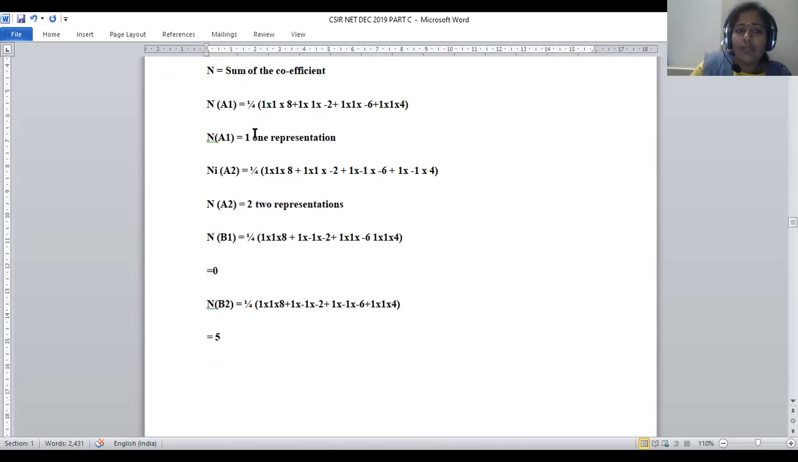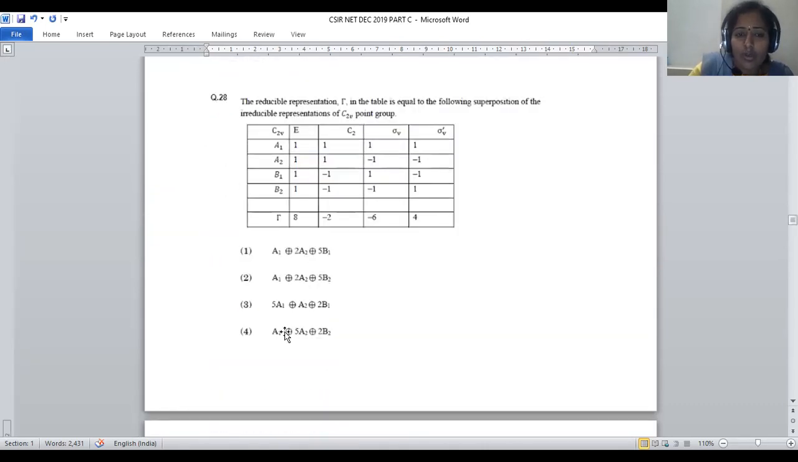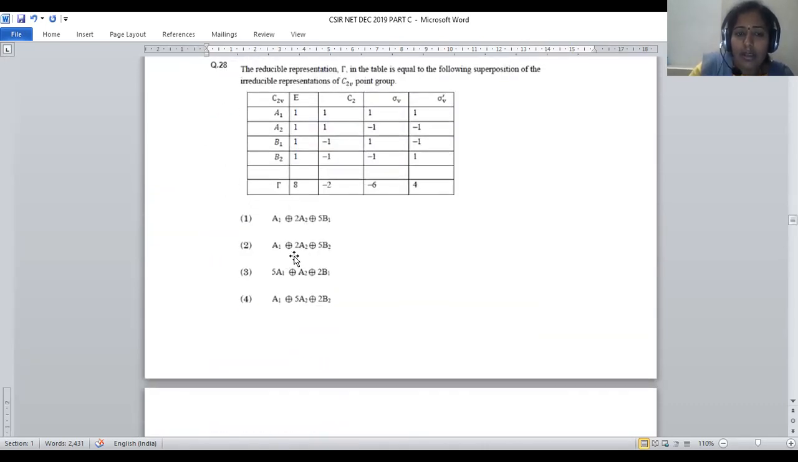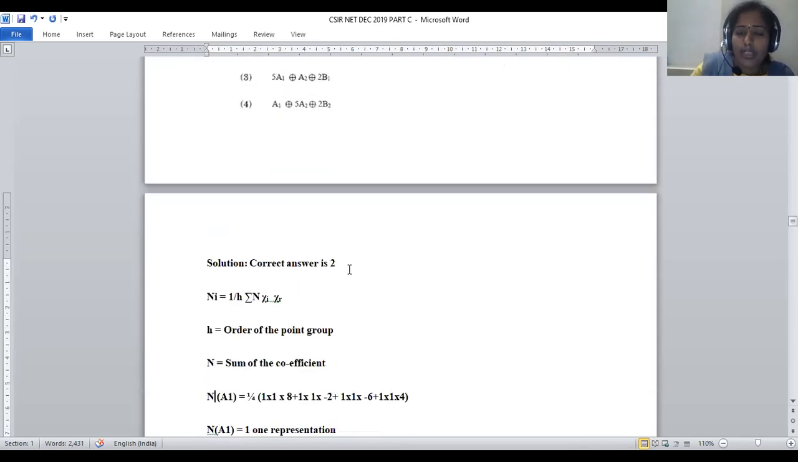Okay, for A1, 1, for A2, 2, for B1, 0, B2, 5. So in this, A1, 1, A2, 2, B1, 0, B2, 5. Option number 2 is satisfying this statement. So for question number 28, option number 2 will be the right answer, right?